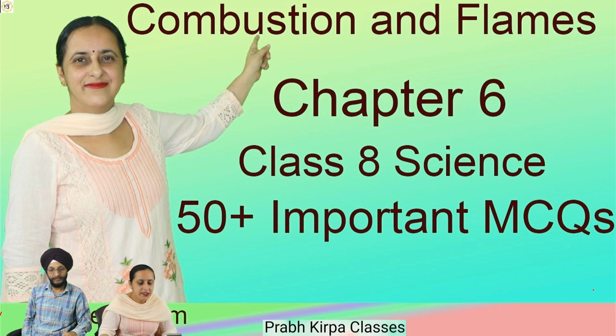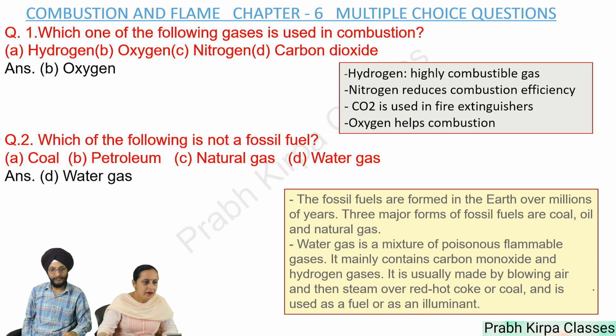Today we will do chapter number 6, Combustion and Flame. We will concentrate on important MCQs. Let us start. Question number 1. Which one of the following gases is used in combustion? A. Hydrogen, B. Oxygen, C. Nitrogen, D. Carbon dioxide. Answer is oxygen.